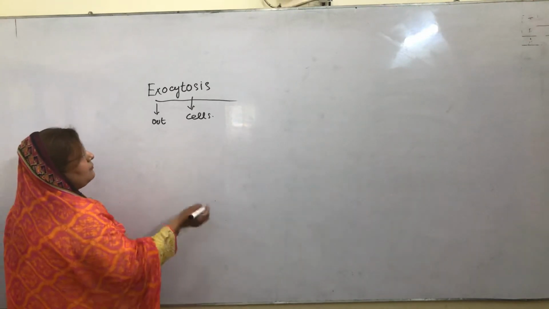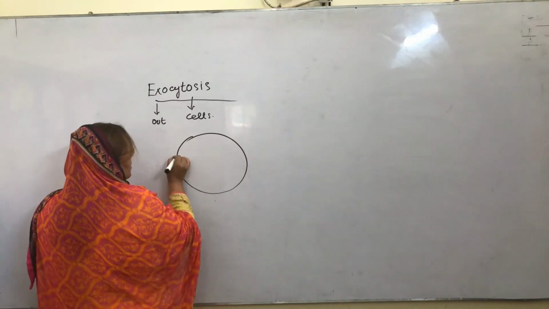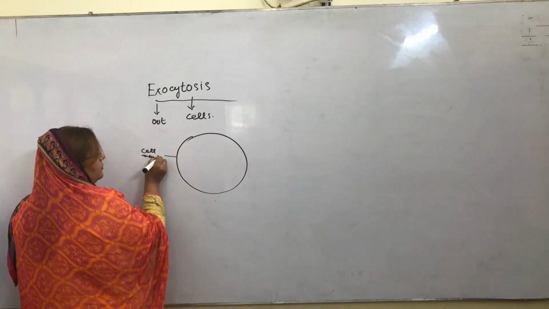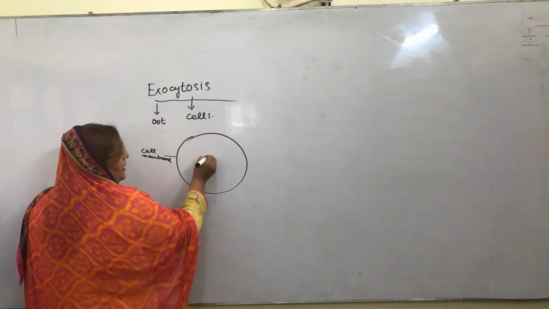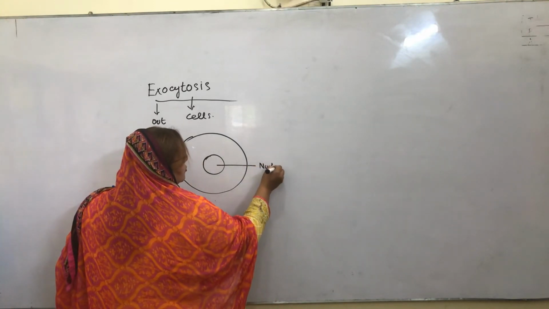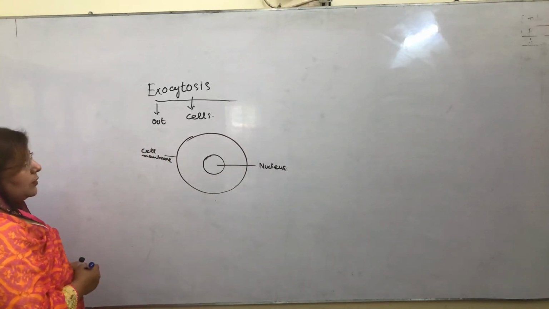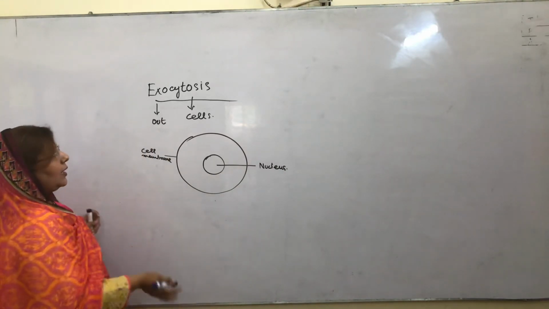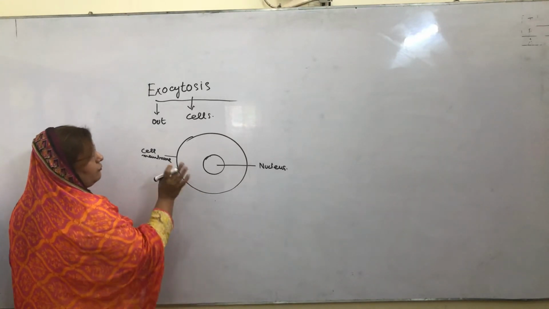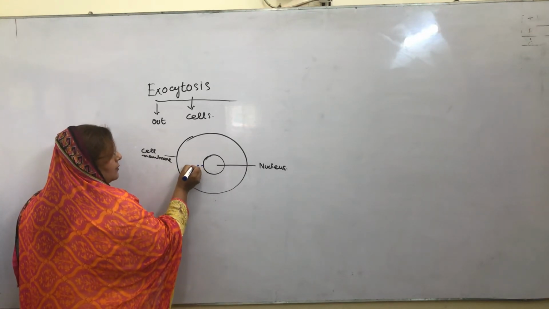For example, if we see the structure of a cell, this is called the cell membrane, and in the center there is a nucleus. There are some materials which are not important for the body, and they go out from the body of the cell.